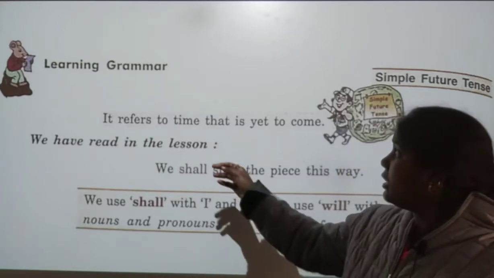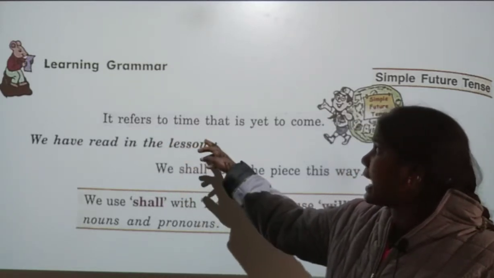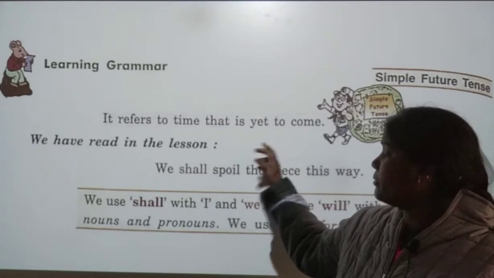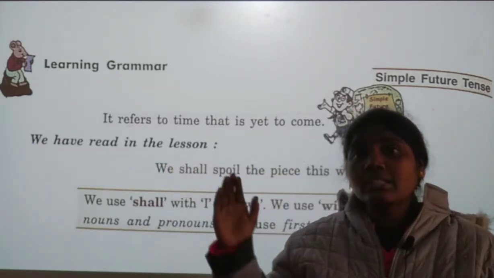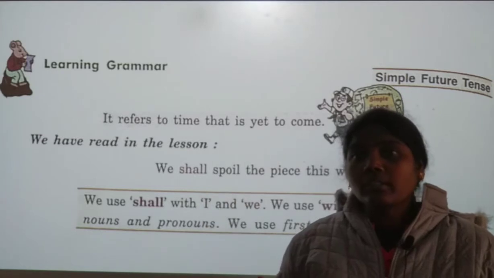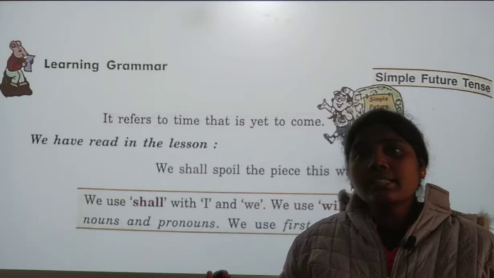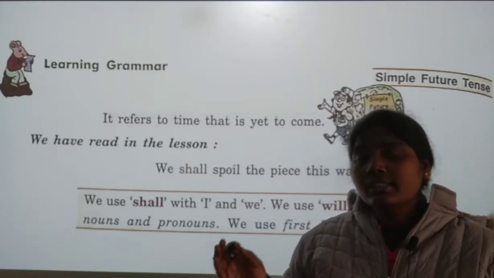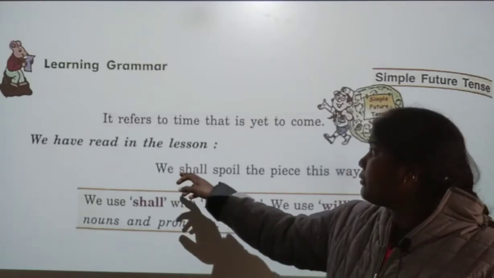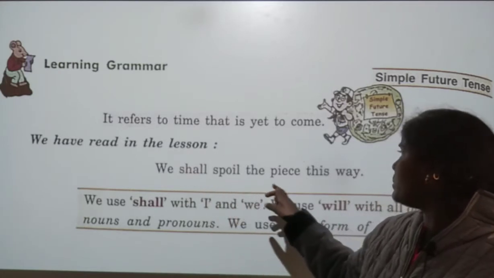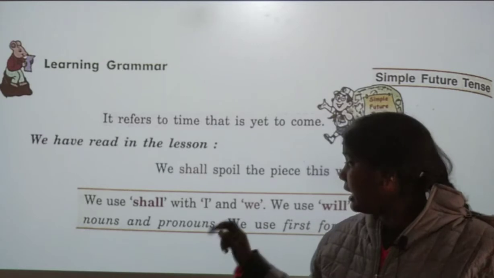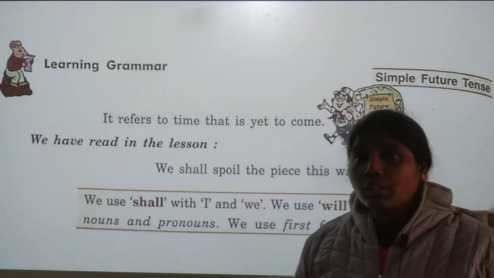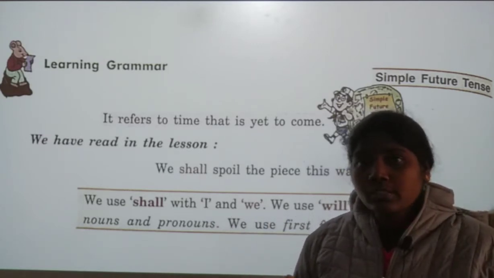Here it refers to time that is yet to come. We have read in the lessons, which action is going to happen, the time is going to come, that we call simple future tense. So shall and will we can use for simple future tense.